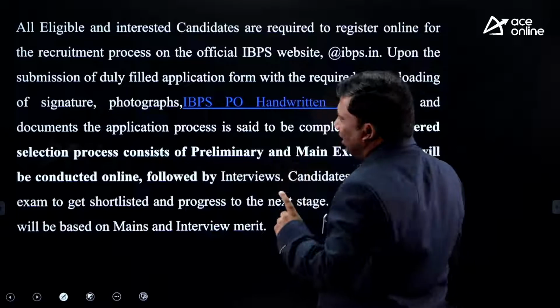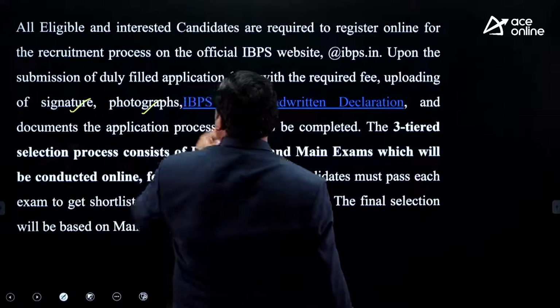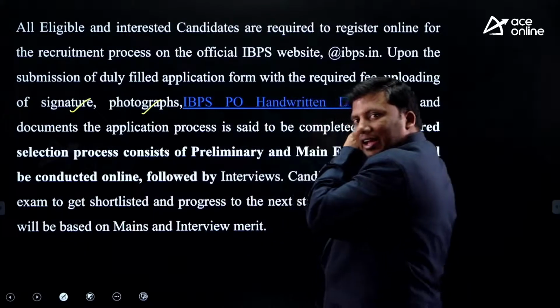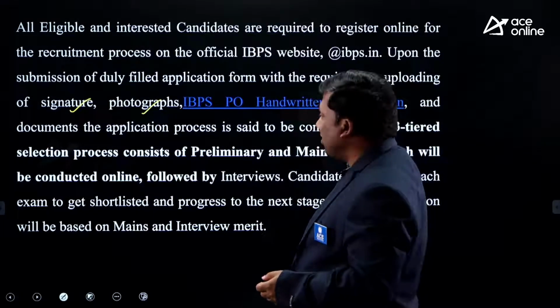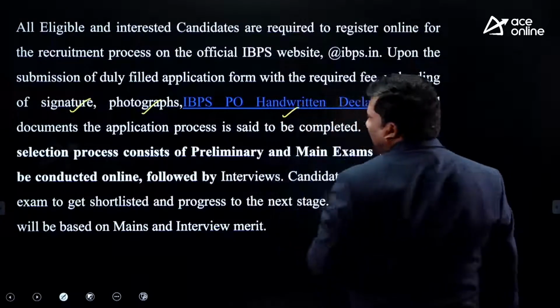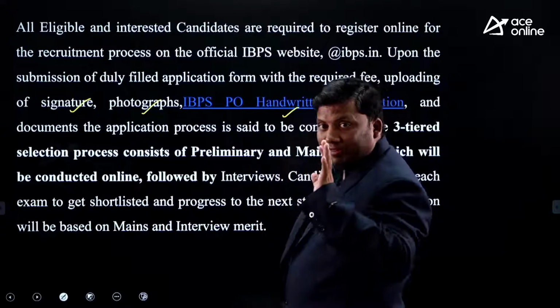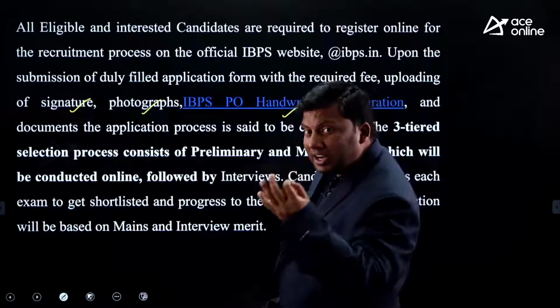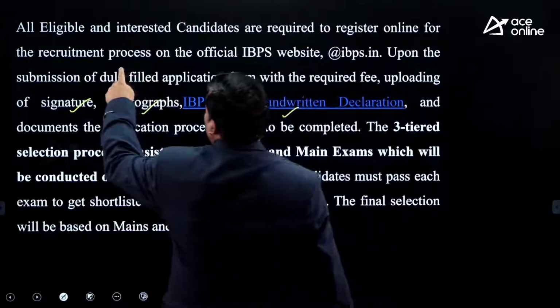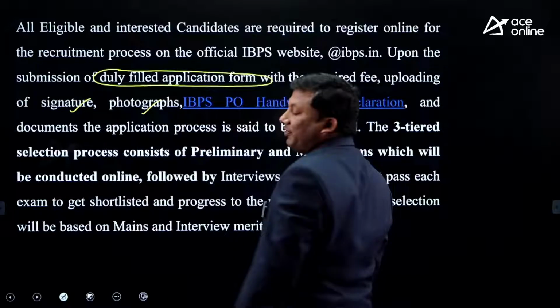Now, if you see here, you have to upload your signature. Your photograph should be very clean and neat, and as per the size mentioned on the IBPS website, and you need to give the handwritten declaration. All these things, every detail that is asked by IBPS, you need to fill in. You should not ignore any of the must-fill data.